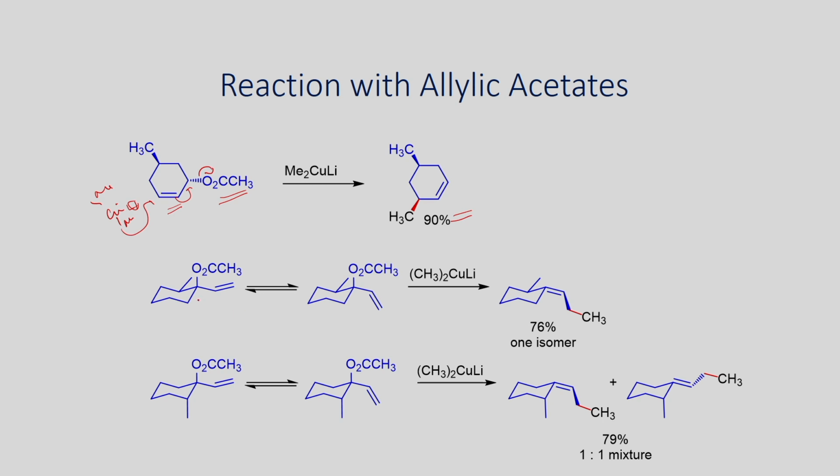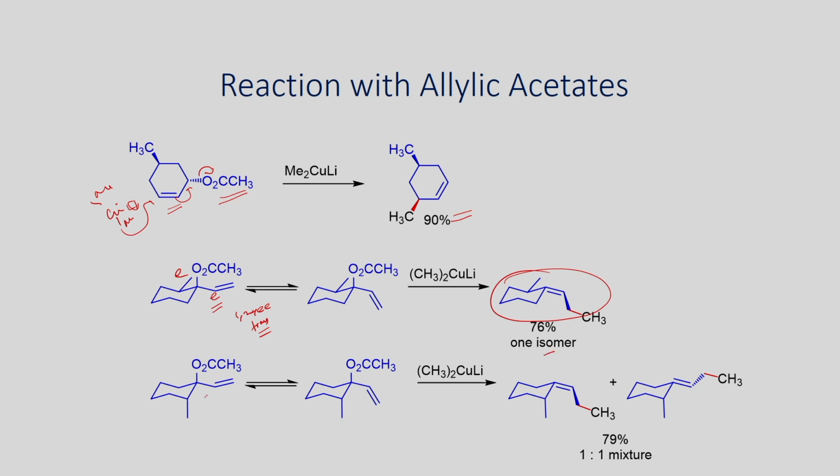And here is another example, which involves a vinyl methyl substituted cyclohexyl acetate. Here, this is equatorial, this is also equatorial, and this is the trans one. When you react this with dimethyl cuprate, you will be able to get this compound as a single isomer in good yield.